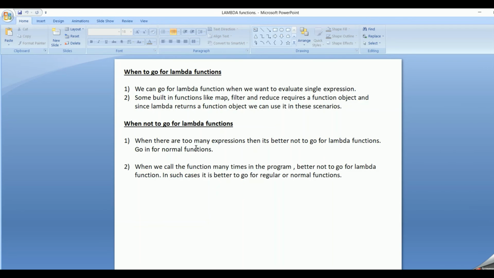In such scenarios, it's better to go for regular or normal functions because in normal functions, we define the function once and call that function at various points in the program. But in lambda, we have to write the lambda code every time we call it. So when the function is being called many times, it's better to go in for the regular or normal functions.